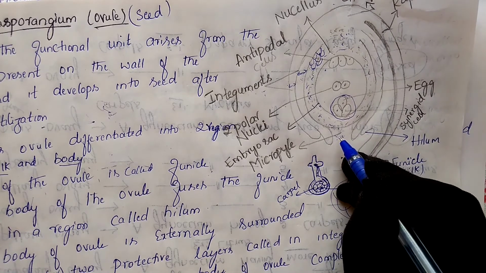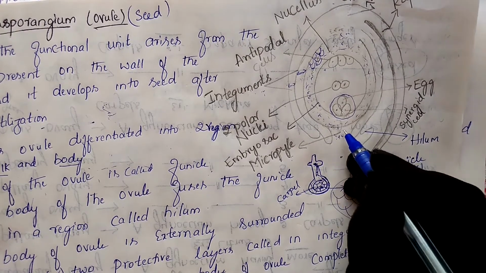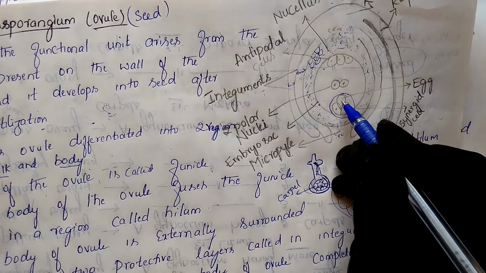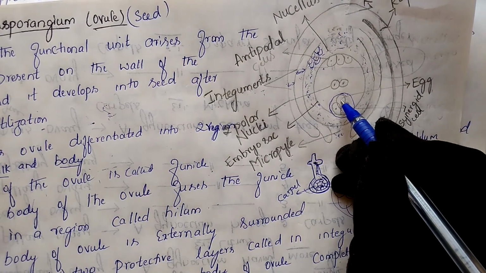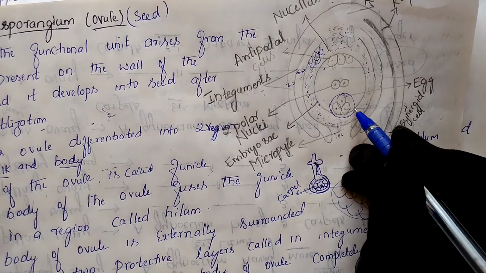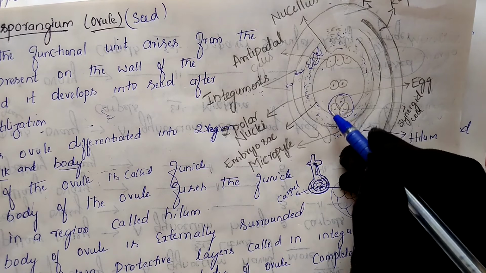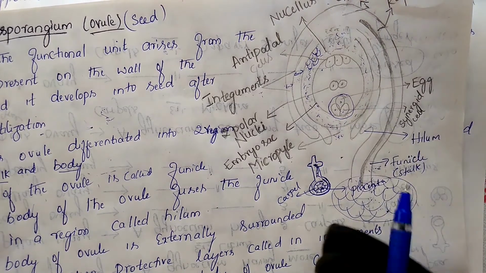It will be present at the micropylar end. To whom are we calling egg apparatus? One large egg, this one is a large egg, and two pear-shaped synergid cells. These three together we are calling the egg apparatus.